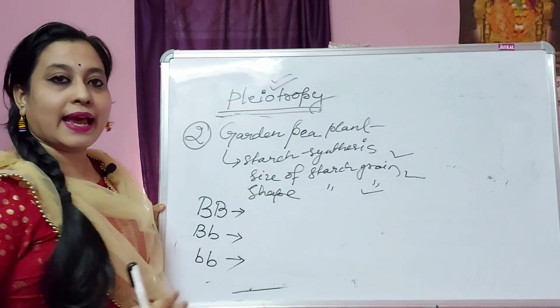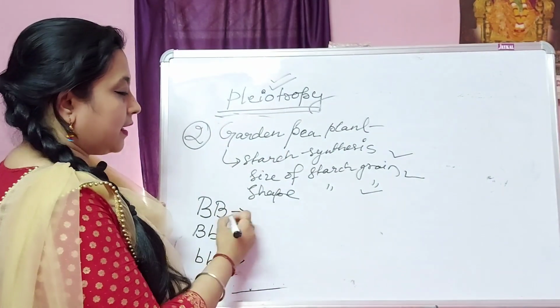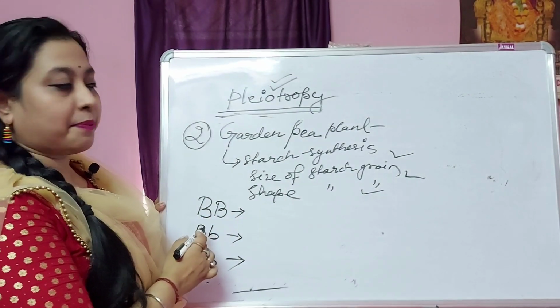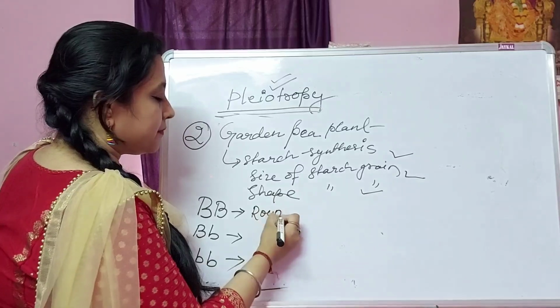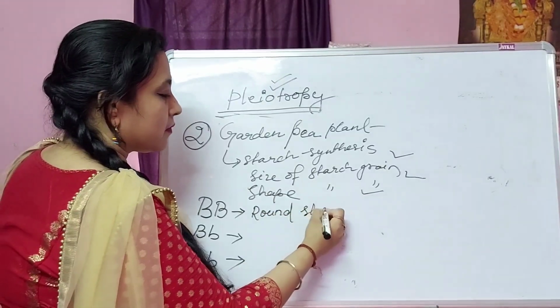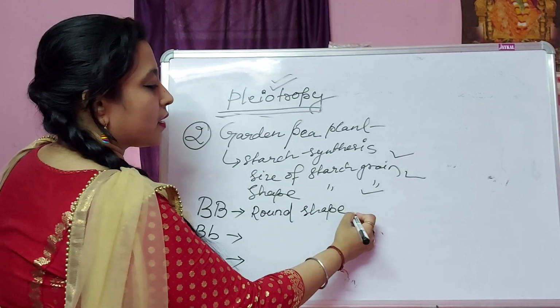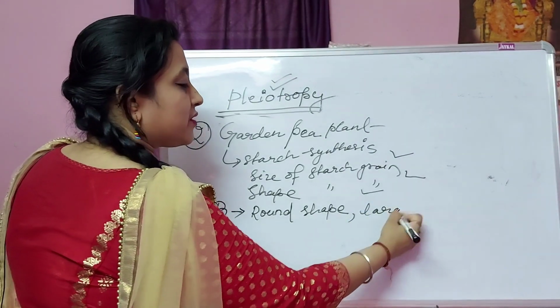In the garden pea plant, the starch synthesis. Here, capital BB is for round shape and large size starch grain.